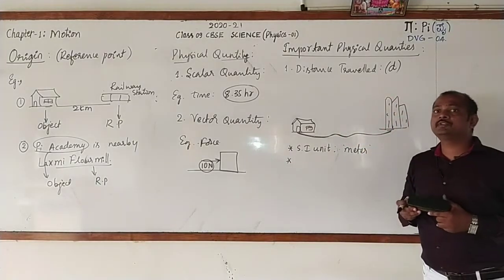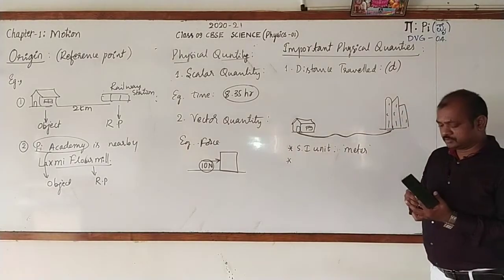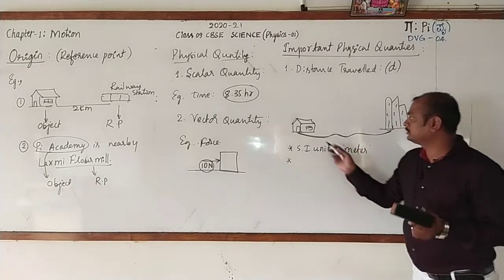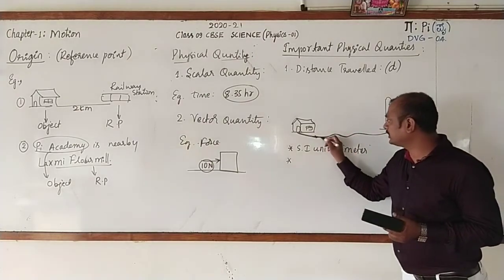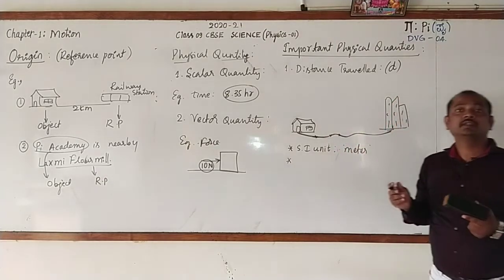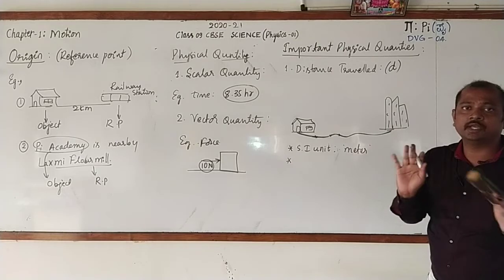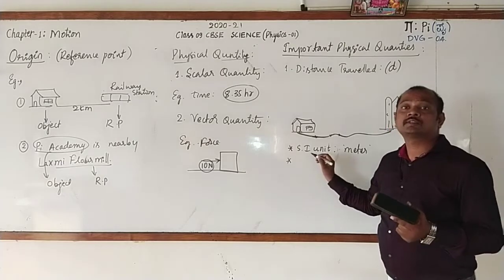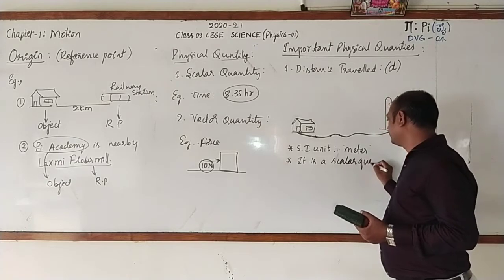Then what type of physical quantity is it, whether it is scalar or vector? When a person is traveling some distance, you cannot show a particular direction. See, it goes straight here, then again it takes a little bit of turning, then again he takes a turn here. You cannot say the particular direction. Hence we can say that it has only magnitude but no direction. Therefore, distance belongs to a scalar quantity. It is a scalar quantity.